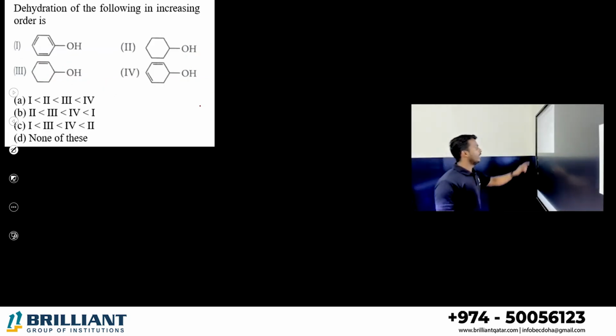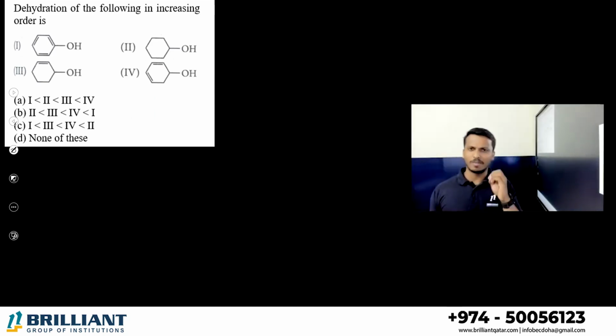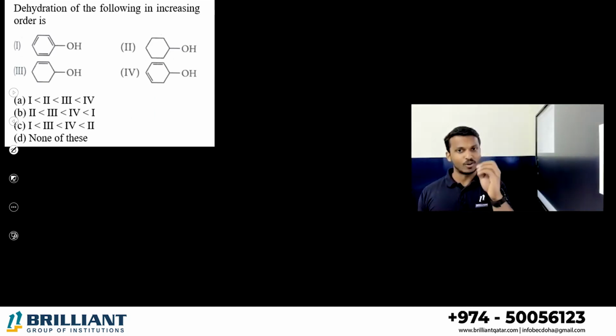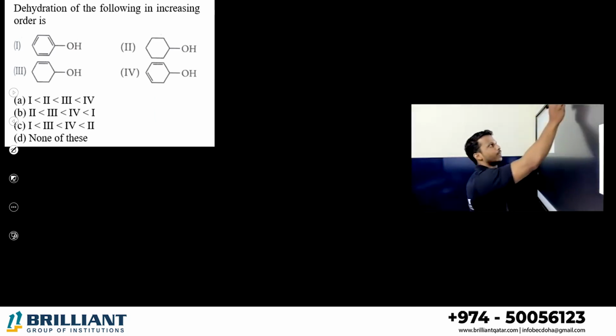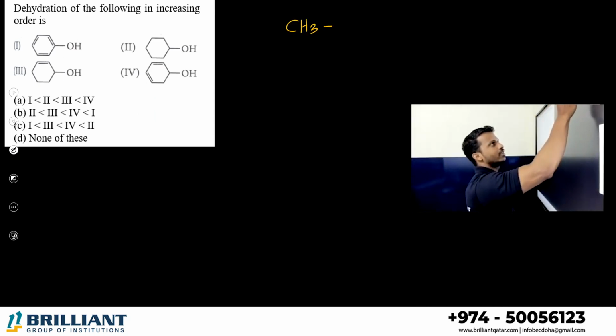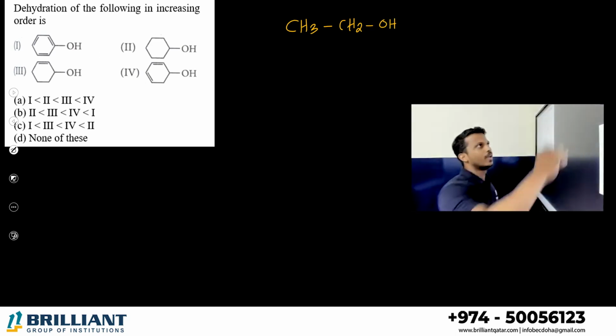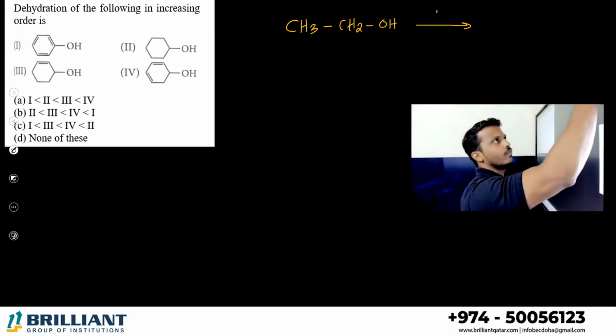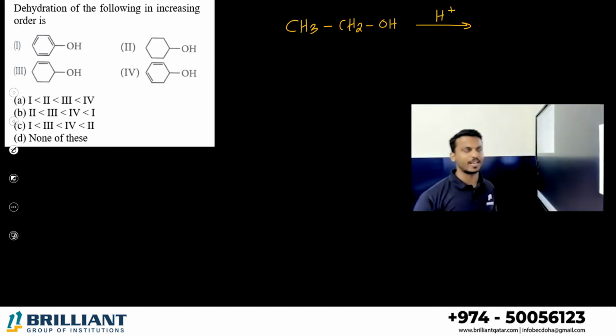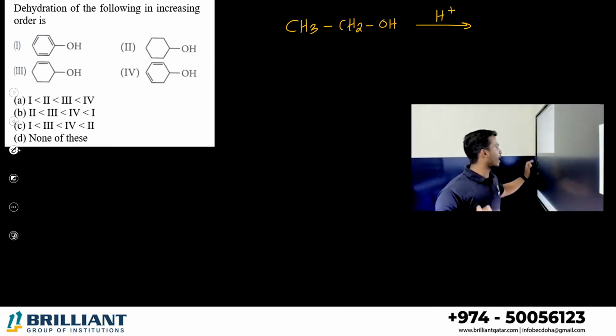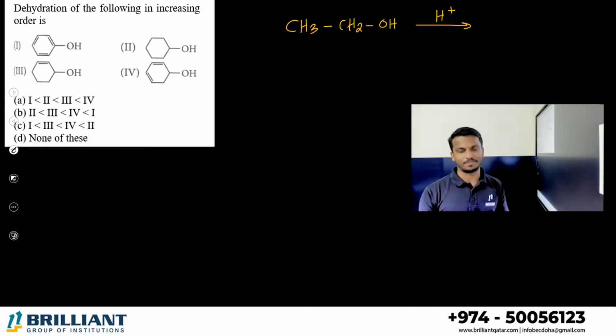Next one, dehydration of the following in increasing order is. What is meant by dehydration? Elimination of water. Let me give a simple example. I'm taking CH3CH2OH. What is CH3CH2OH? Ethanol. Normally for dehydration, we will use concentrated sulfuric acid. What do we have to do during dehydration?